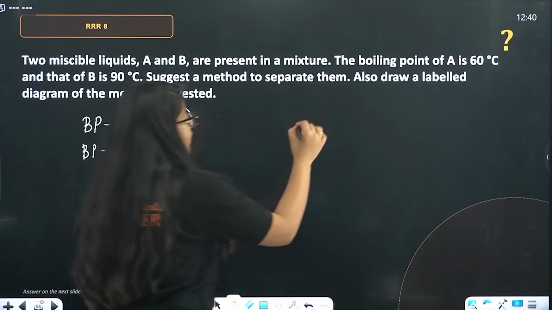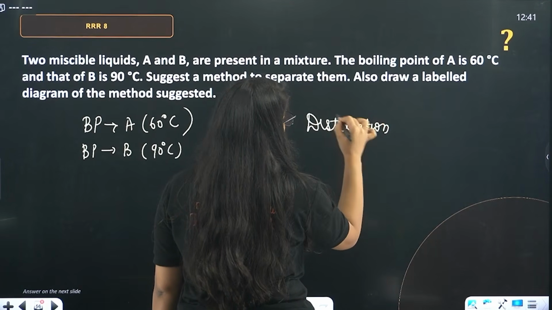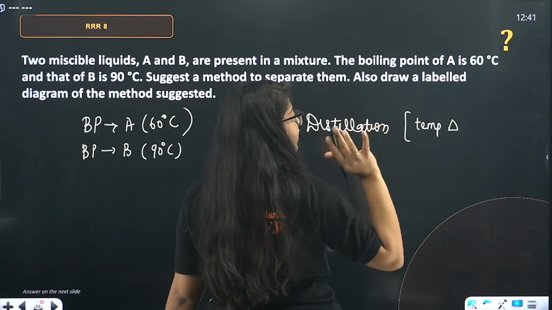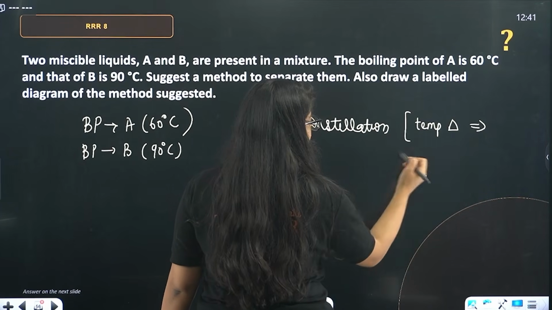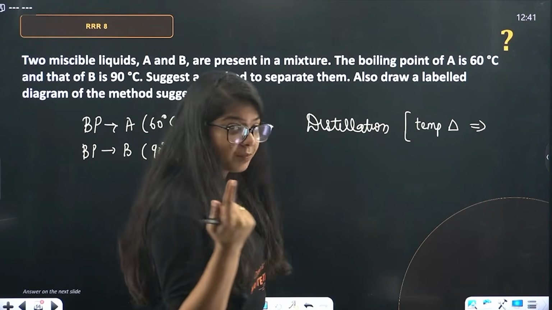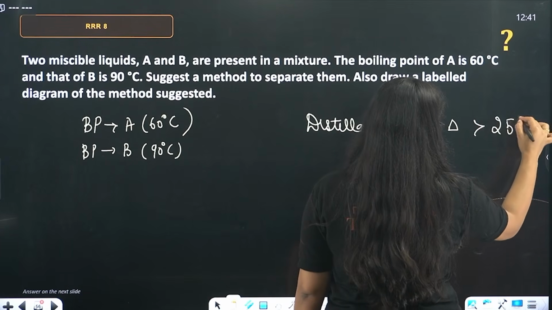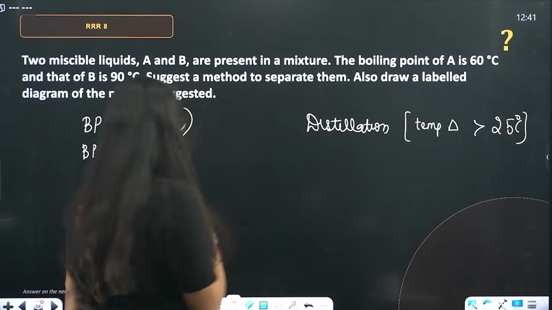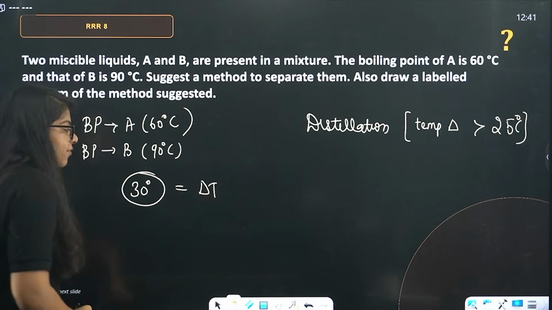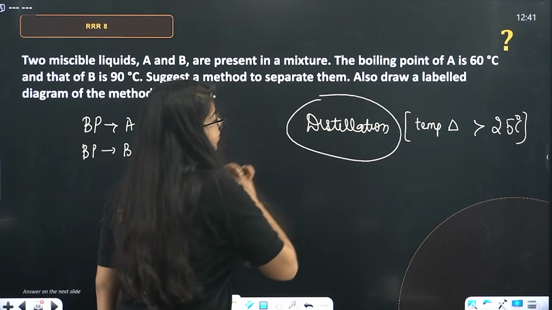Ma'am, there is a thing called distillation. But there is a condition that for distillation, we need a temperature difference. You will learn more in higher classes, but it is too much to write out, so I will use delta T. The temperature difference should be more than 25 degrees Celsius. So 90 and 60, yes ma'am, it is a difference of 30 degrees Celsius. This is the delta T, the difference in temperature. So can I use distillation? Of course. So distillation will be the answer.